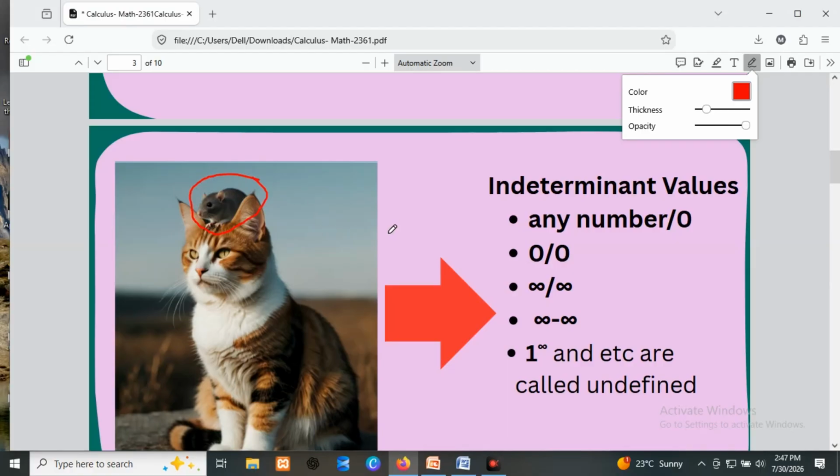When you bring such a condition to mathematics, we can explain it as not defined, which means impossible. Not defined in the sense that the values can be any number over 0, or 0 over 0, infinity over infinity, or infinity minus infinity, or 1 to the power of infinity, and so on, are called undefined. At that time, if the function is not defined, it is automatically not continuous.